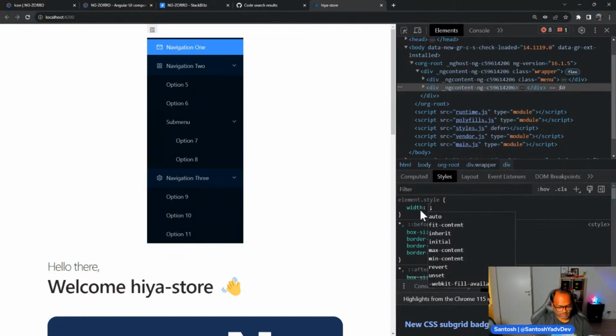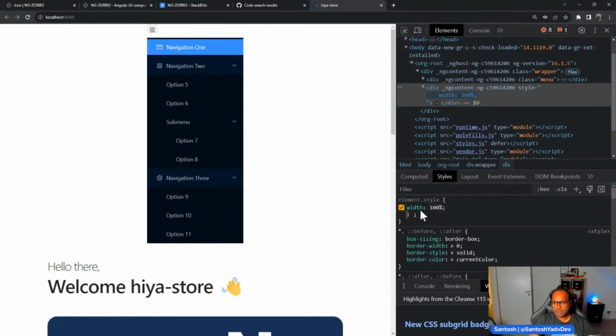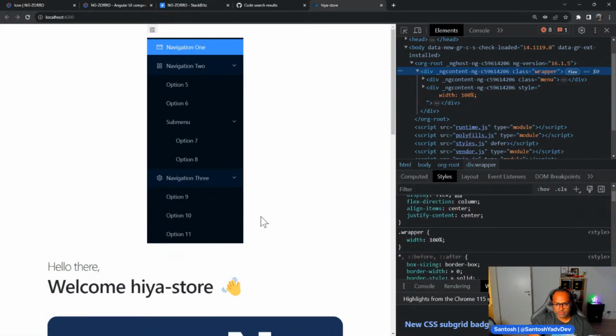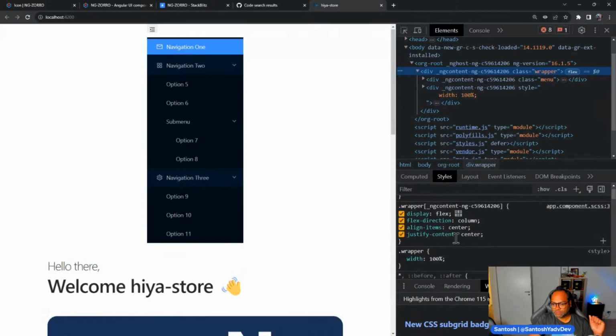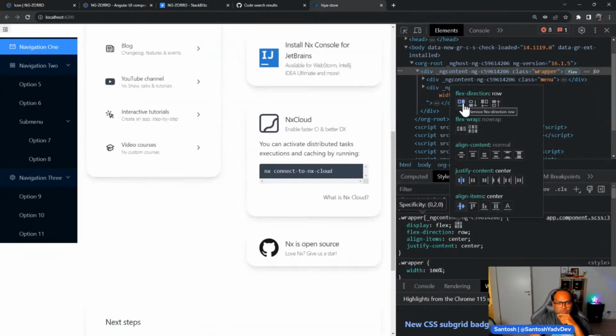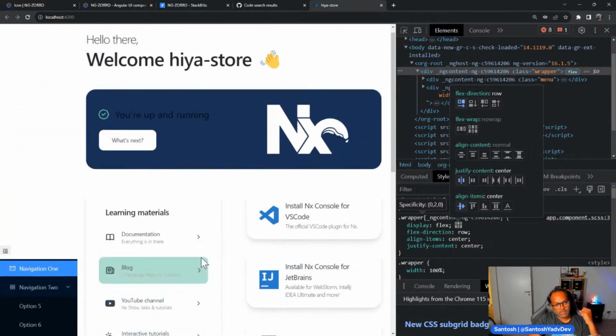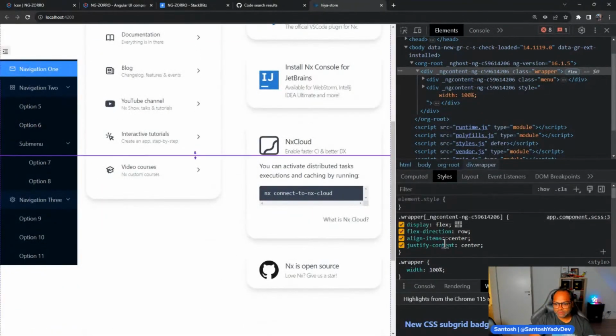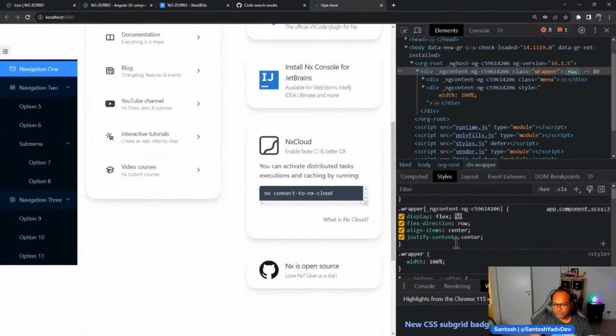Width 100%, and also this is 100%. And then we have to adjust the property flex. We have to do this one. Yay! I'm proud of myself. And what else should we do?